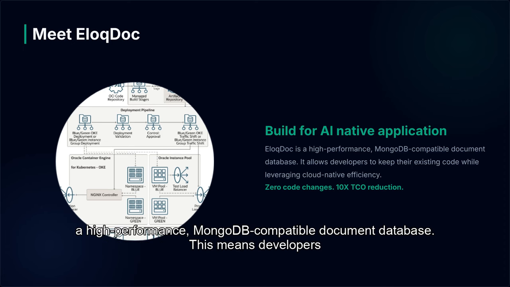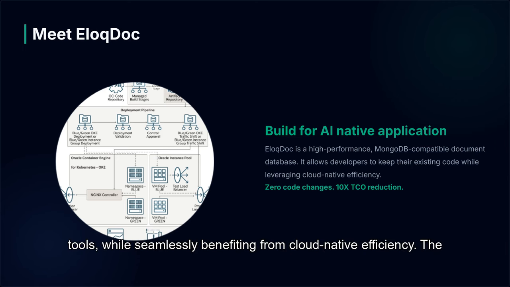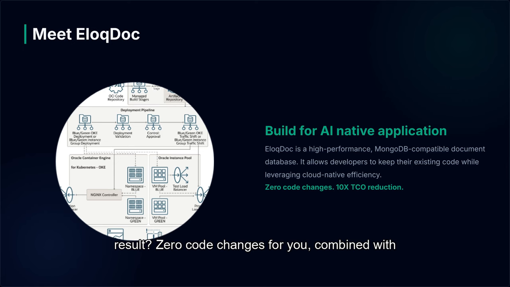EloqDoc is a high-performance, MongoDB-compatible document database. This means developers can keep their existing code and leverage familiar tools, while seamlessly benefiting from cloud-native efficiency. The result? Zero code changes for you, combined with an incredible 10x total cost of ownership reduction.